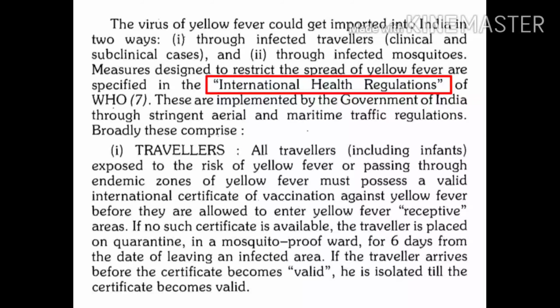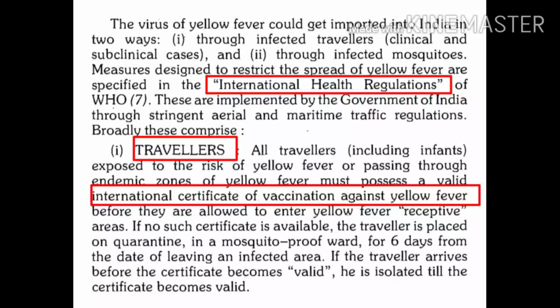The most important part of IHR is that all travelers, before entering into a yellow fever receptive area like India, must have a valid international certificate of vaccination against yellow fever.